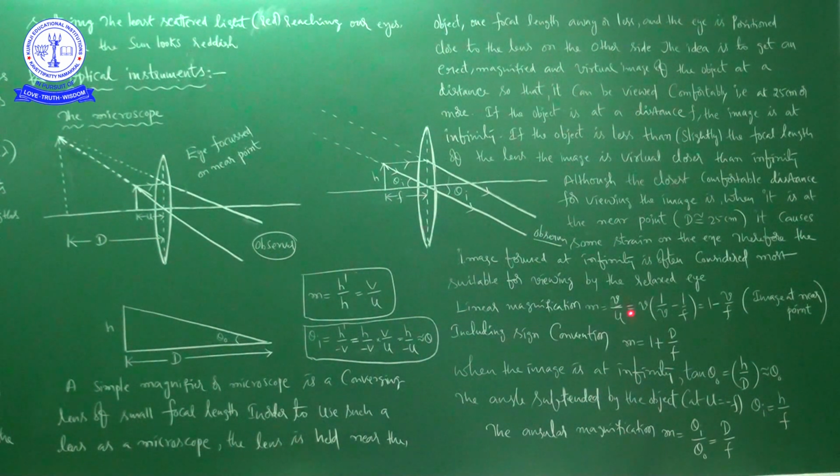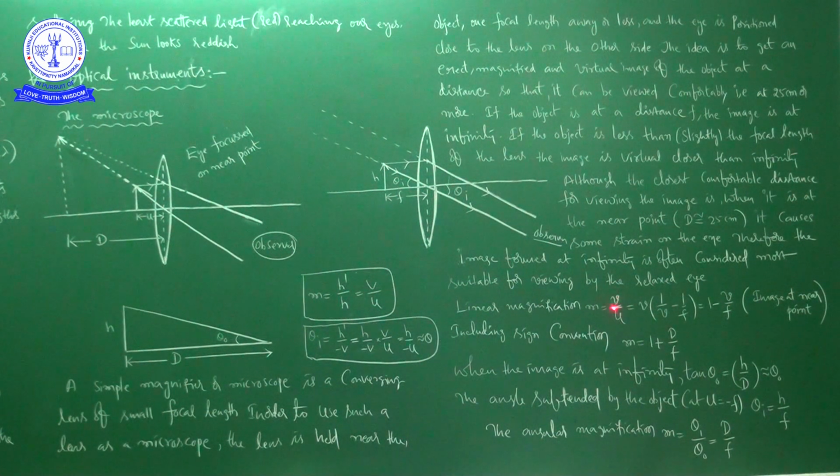See here, we already know what magnification is. Magnification is the ratio of the size of the image to the size of the object. Here also it is the same, no difference. I already told you in our previous classes that magnification is the ratio of the size of the image to the size of the object, or the distance of the image to the distance of the object. You can see here m is equal to h dash by h, that is equal to v by u.